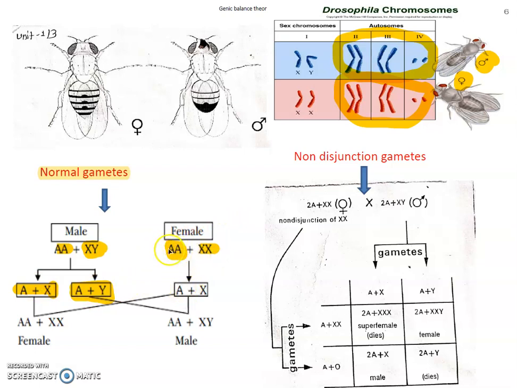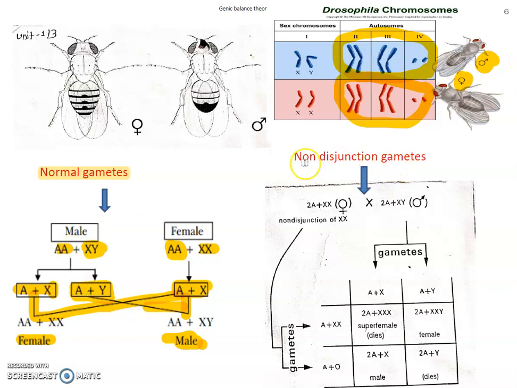Suppose this A goes in one gamete, this X goes in the same gamete, and in the same way another A and X. So only one type of gamete forms. The number may be different, but the type is only one. Here the types are 2. When this gamete and this type of gamete come together they form a female, and this gamete and this gamete come together to form a male. So this is a normal condition when the gametes are produced properly and are half in number.